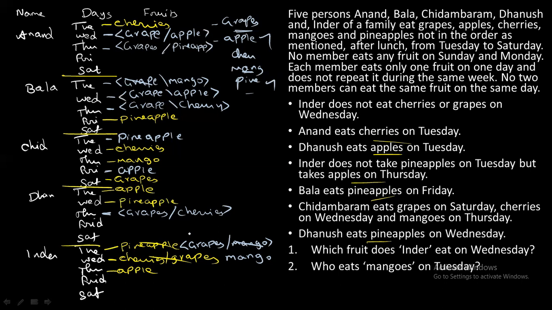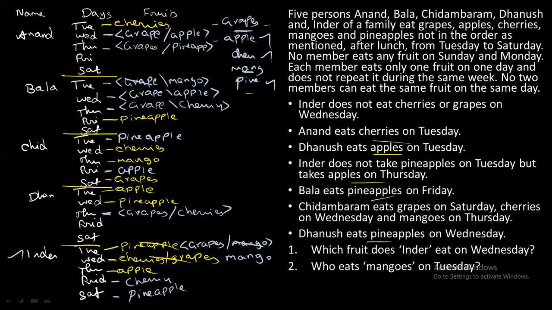Now for Friday, what are all the fruits we have pending? Grapes, cherries, mangoes. Grapes and mango we have already filled for Inder, right? Now we were left only with cherries. So fill cherries on Friday for Inder. Now, Inder has grapes, mango, apple, cherry, and we have one fruit, pineapple, so we can fill it here. Okay, we filled with pineapple. So Inder is completed and Chidambaram is completed.